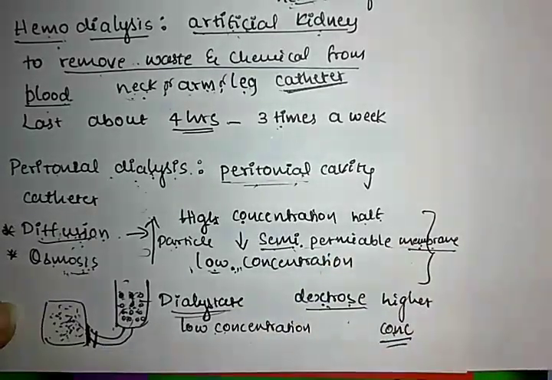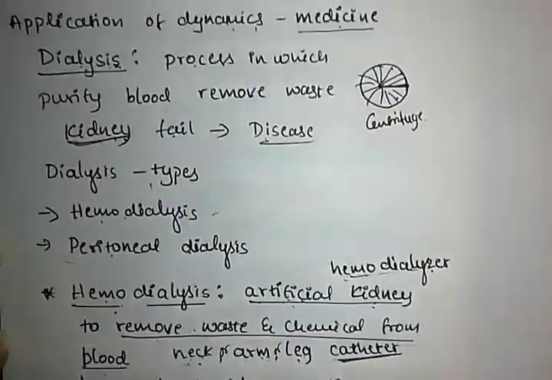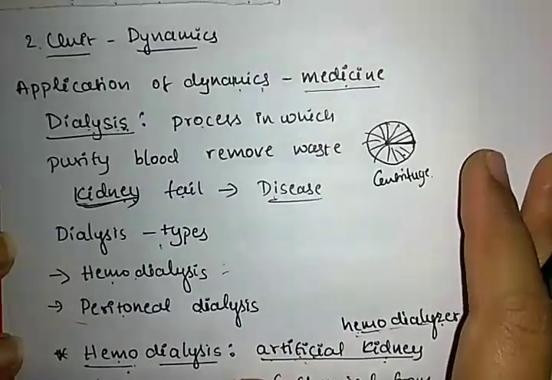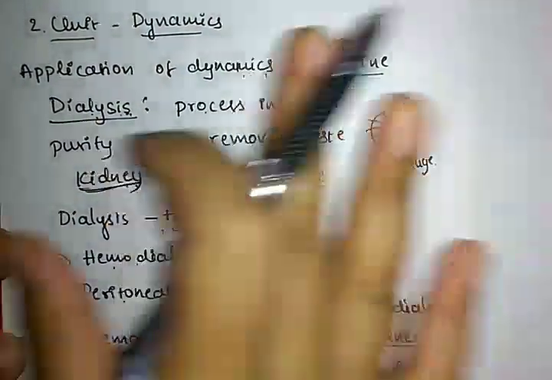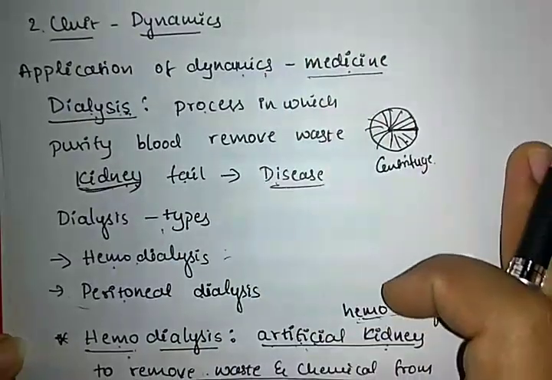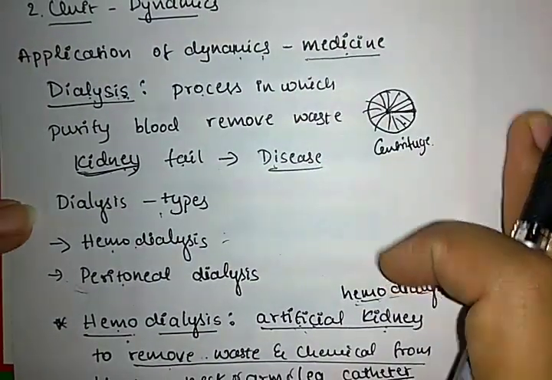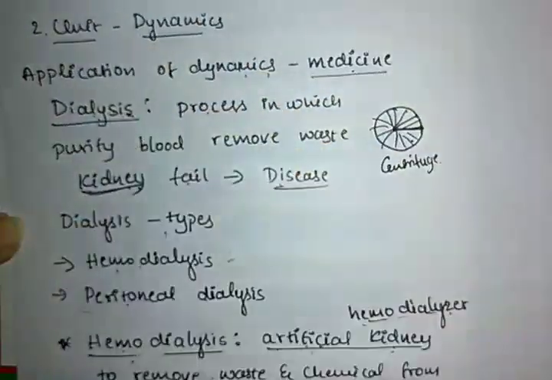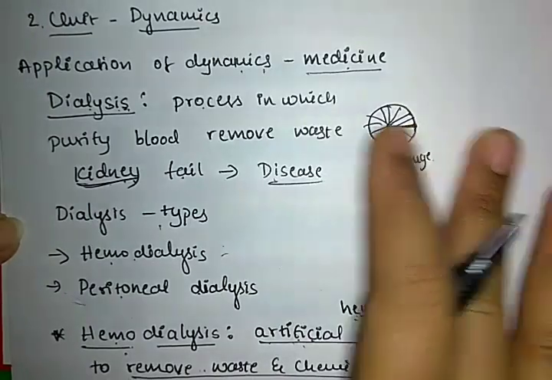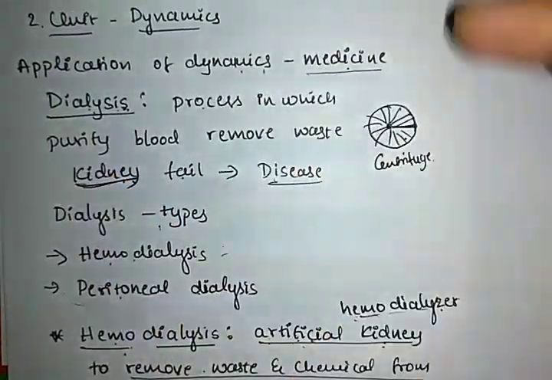Okay, these are all the concepts of the application of dynamics. So this completes your unit 2, that is dynamics. Okay, understood?